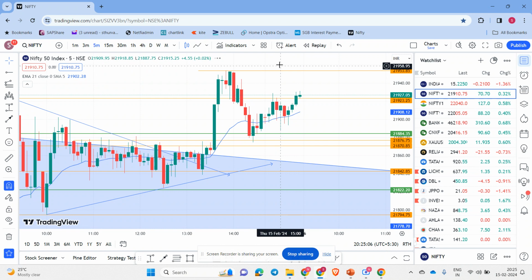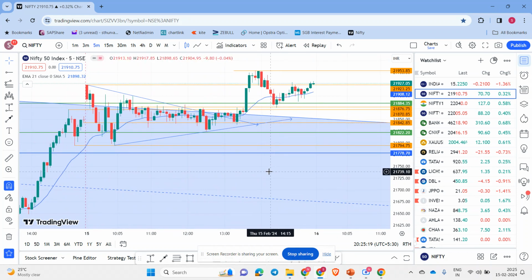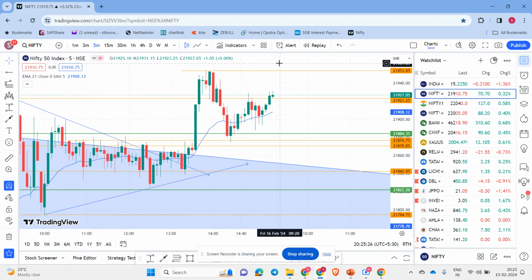above 21,953, we can expect, if it is a good gap up, wait for a dip and then reversal, and the market will definitely go up. So that is the first trade. And a sell opportunity, I'm seeing only below this point, below 21,792. Otherwise, even if it is giving anything, only upside, we can go for it.